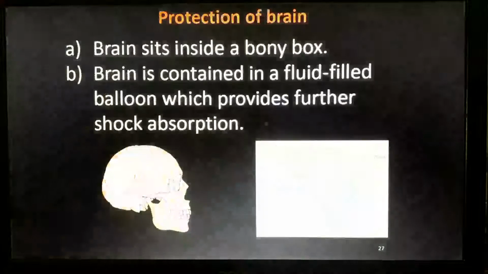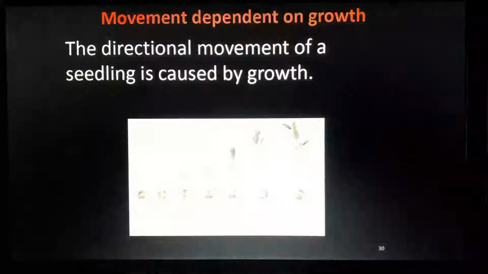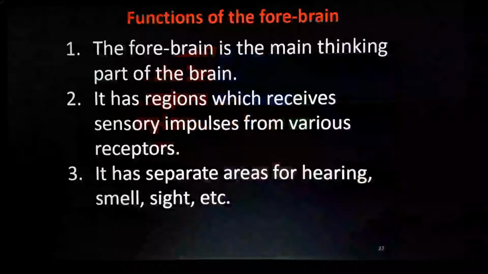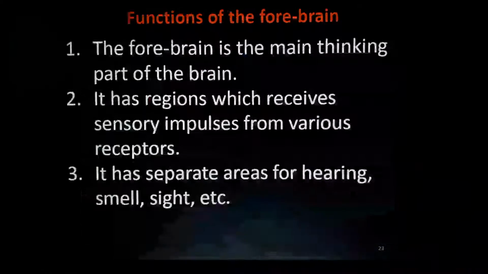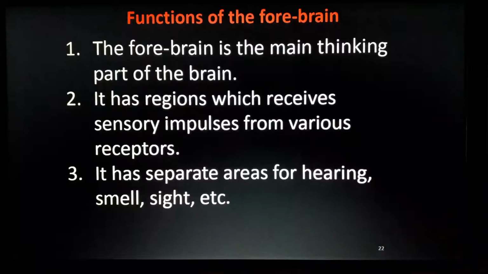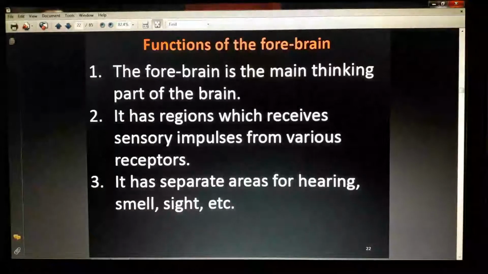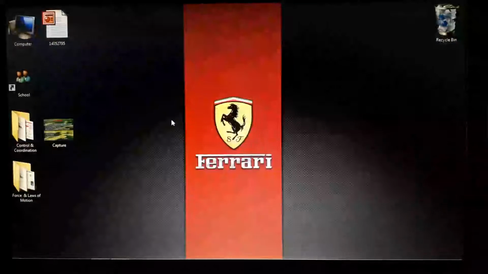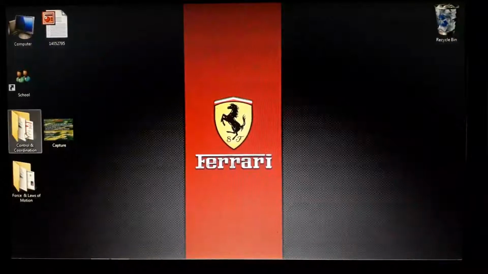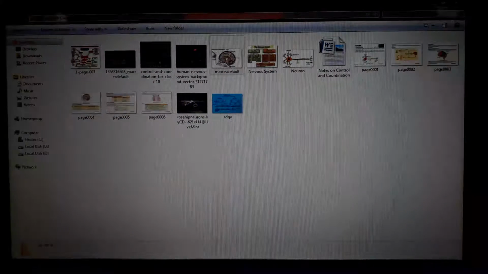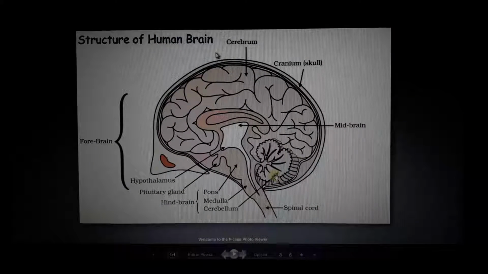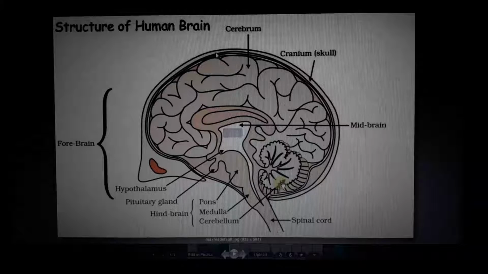See, where is the medulla? It is not given here. Oh my God, why is it not given? Anyway, the picture in the textbook has it. Wait one second, I will try to find it. Sorry. Where is my chapter called Control and Coordination? Here is our brain. This is the brain we want to draw in our notebook. I will explain with this photo.